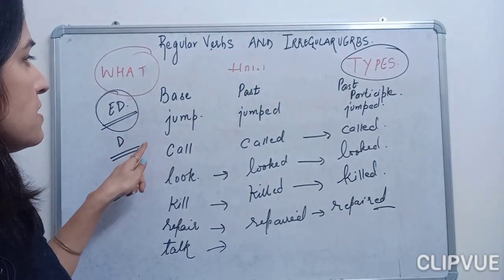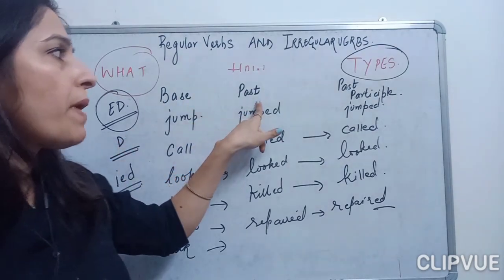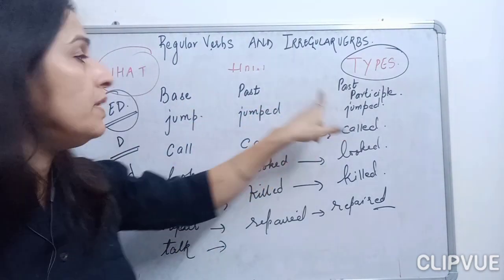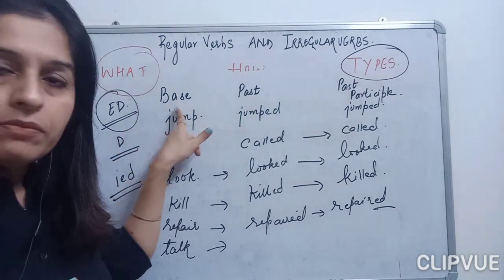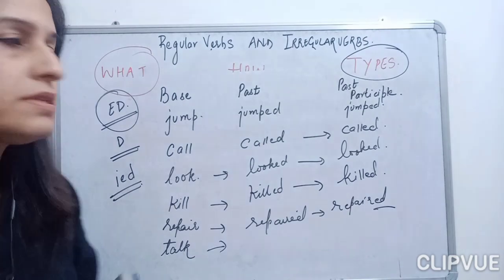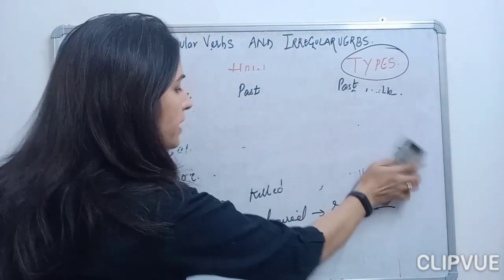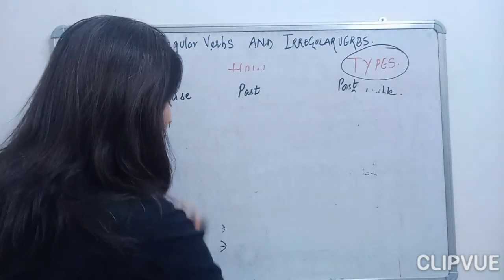So this is the change of the verb from base to past and to past participle by adding ED. Now let's practice the words by adding only D and changing it from the past to the past participle.